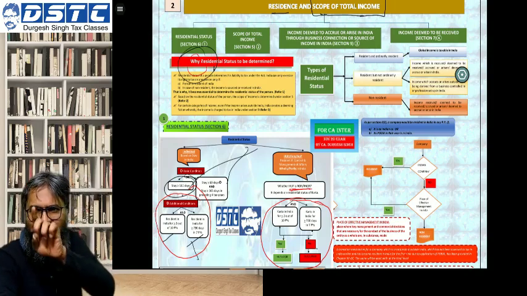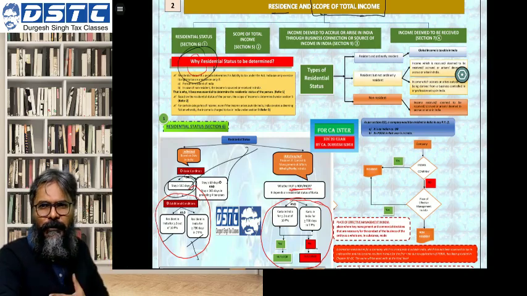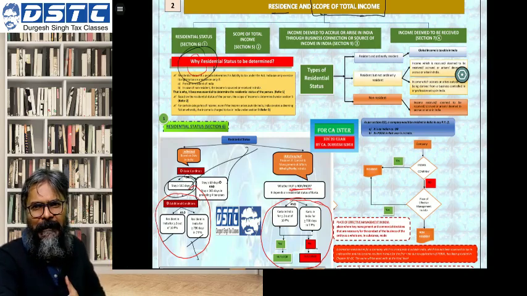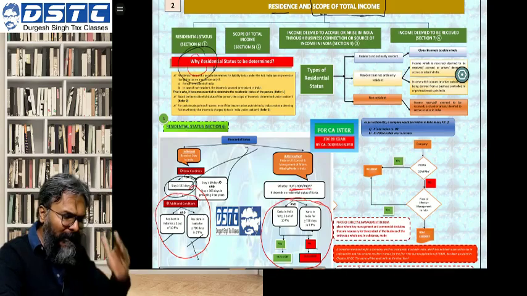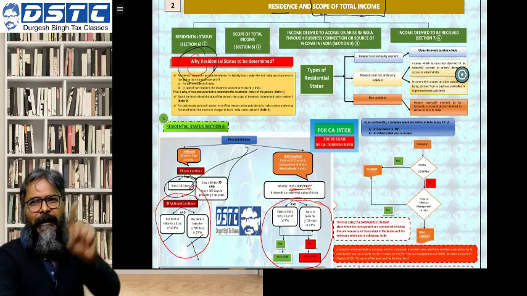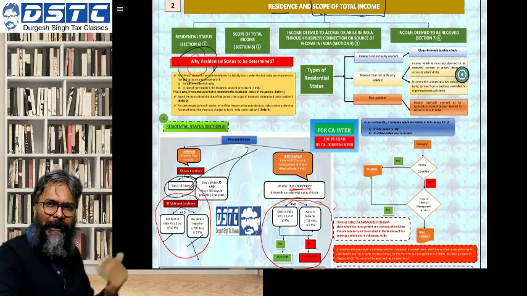So students, just keep this particular point in mind, and now with that, very quickly, we will do this residential status. Again students, what I sincerely feel is that even this residential status, you will get it in the MCQ.